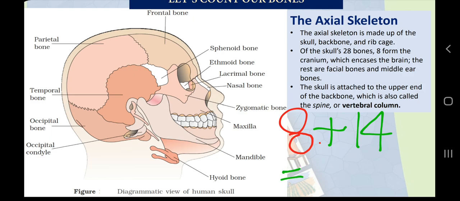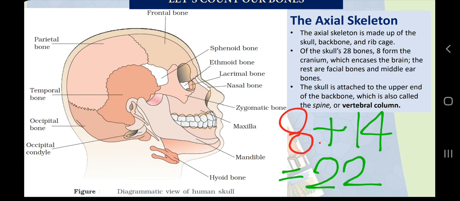So together these 8 and 14 are 22 bones. So our face simply 14 bones, and our scalp, you can say the part where your hair grows, or the upper part of your skull, is made up of 8 bones. So 8 plus 14 is equal to 22 bones.